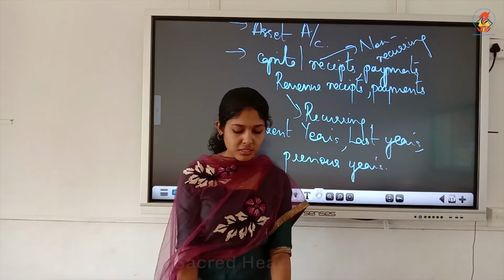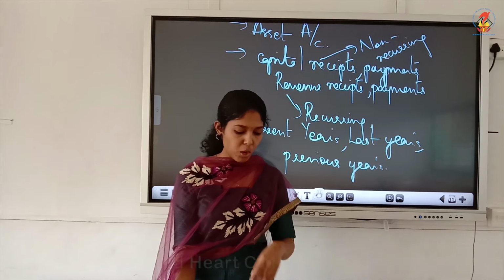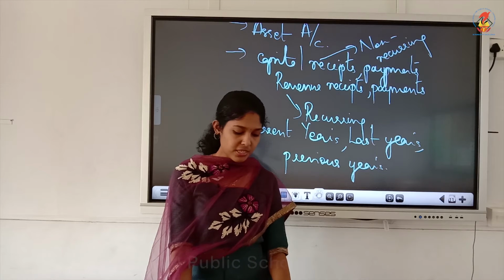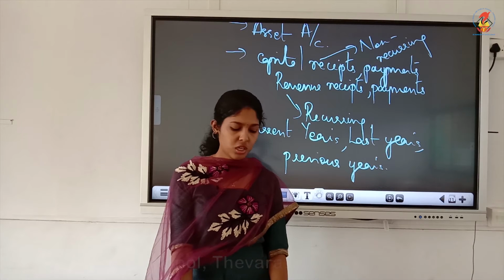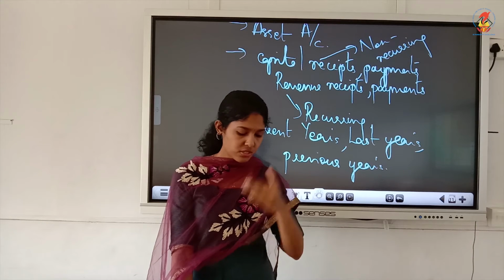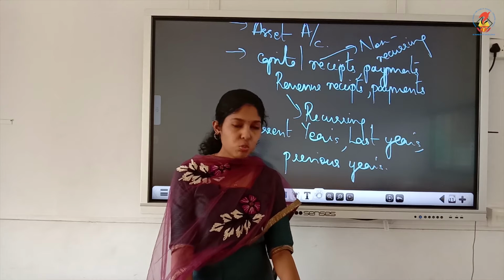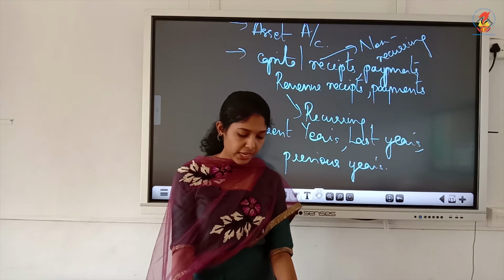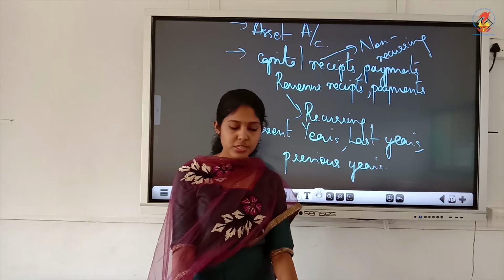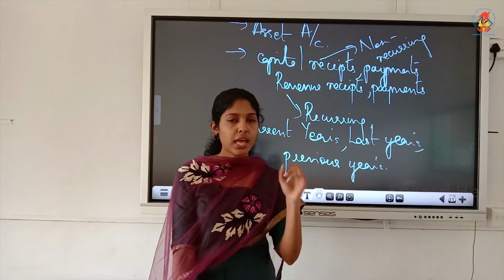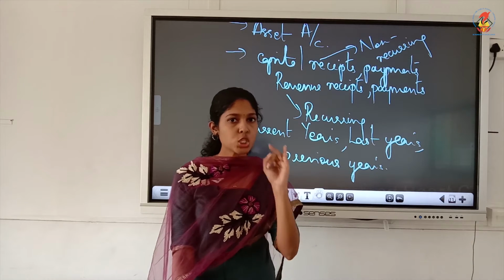Now you just take your textbook page number 1.3. The format is given there, receipts and payments account. The format you do not have to draw in your book, you just study it directly from the textbook, that is enough. No need to by heart, just go through the items. We are starting receipts and payments account with the opening balance. Did you see like two balance brought down? That's the opening balance which we are writing, and you will write the opening balance of cash and bank.